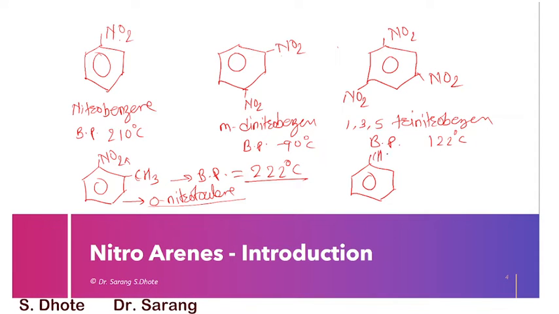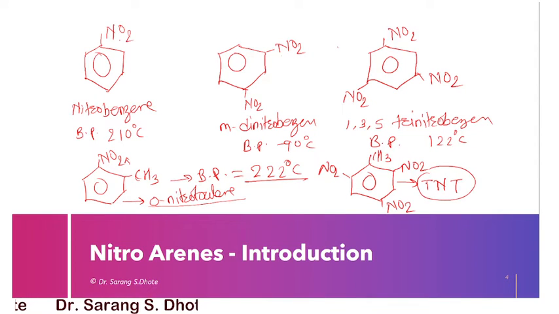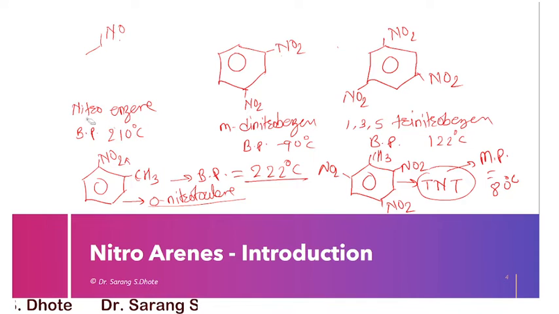Suppose the CH3 is here, then NO2, NO2, NO2. This is trinitrotoluene, known as TNT, highly explosive in nature. Because it is present in solid form, it has a melting point of 80 degrees Celsius. So these are some examples of nitroarenes.